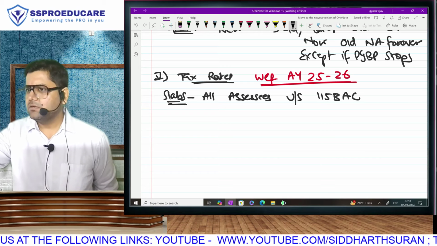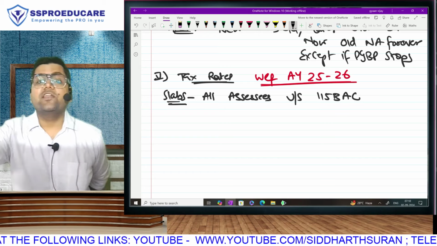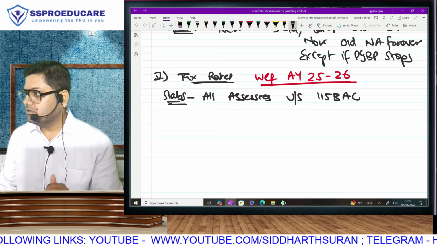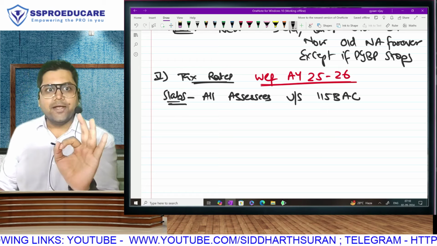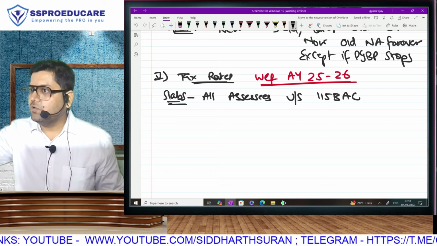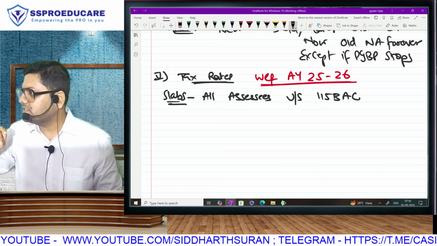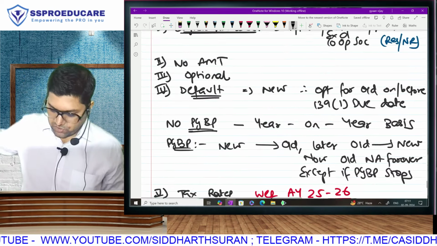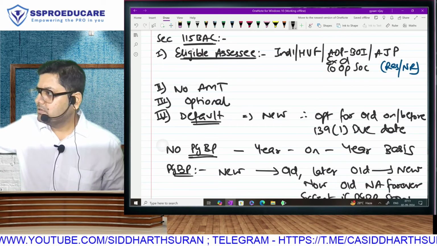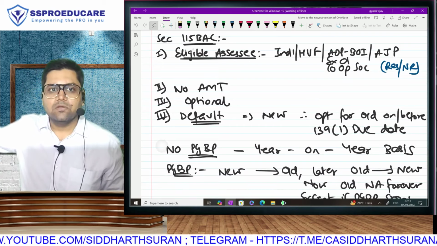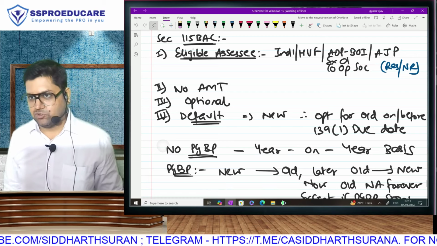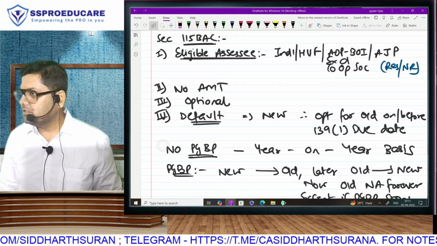Anyone? There is no segregation of individuals into senior and super senior. All individuals, senior citizen, super senior. By the way, in the old regime also senior and super senior apply only to residents. But here, first of all, resident, non-resident, HUF, AOP, everyone, and same slabs. There is no extra benefit to senior citizens under the new regime.